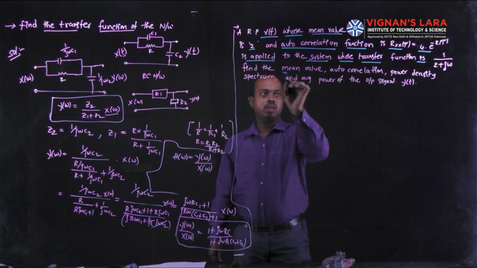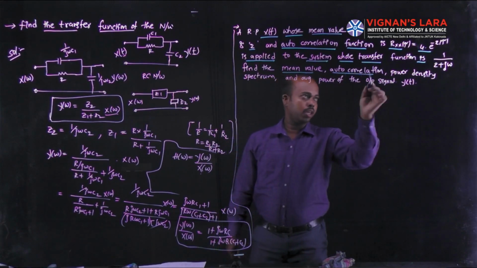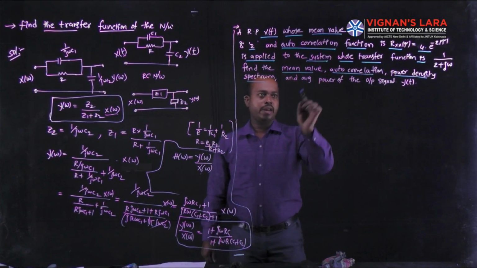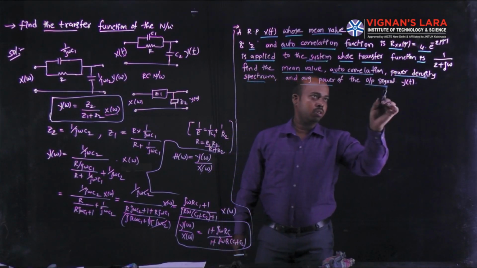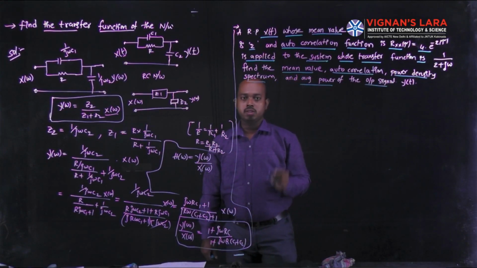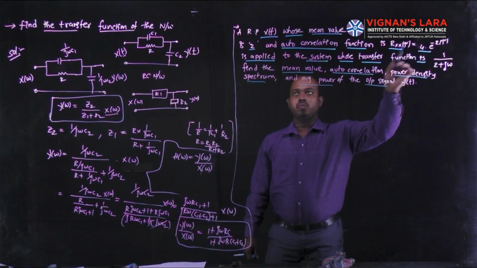Find the mean value, autocorrelation, power density spectrum, and average power of the output signal y(t). He has taken one system, and in that system he is applying the input autocorrelation function.